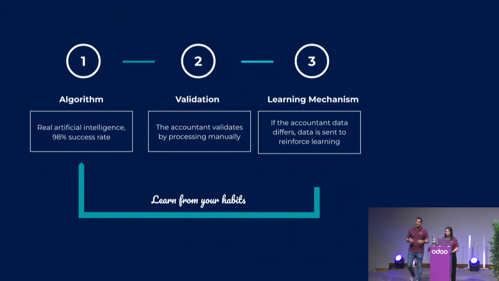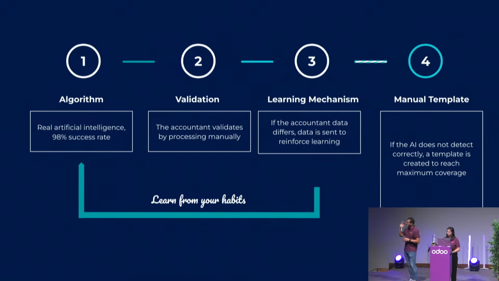So what about those 2% rare cases? In that case, we automatically trigger a ticket for our developers, and they are going to make a template for that supplier. The template will take over from the algorithm. And there also, it's available immediately for everybody that uses the OCR.